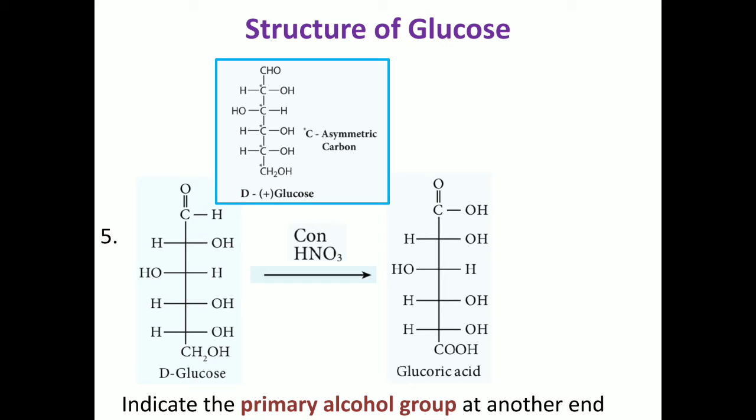Then what happens when glucose reacts with a strong oxidizing agent? When glucose reacts with a strong oxidizing reagent like concentrated nitric acid, it gives saccharic acid. It indicates the other end of the glucose molecule is occupied by a primary alcoholic group. Primary alcoholic group means a CH2OH group at the other end of the glucose molecule.